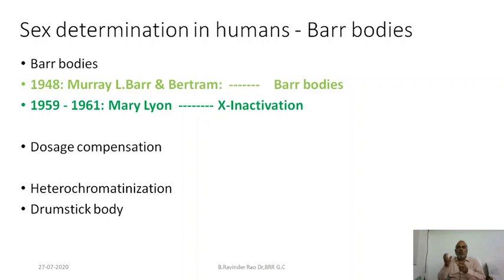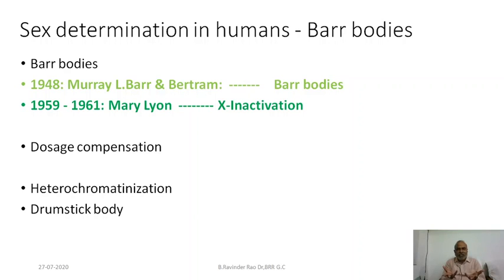Barr body is nothing but one of the two X chromosomes of female subjected to inactivation or heterochromatinization. The heterochromatinized X chromatin appears as a stained body called the Barr body.